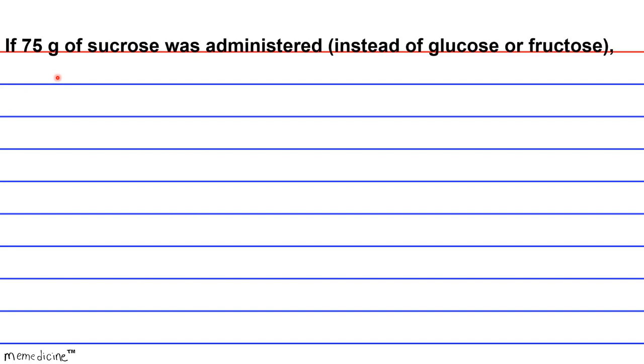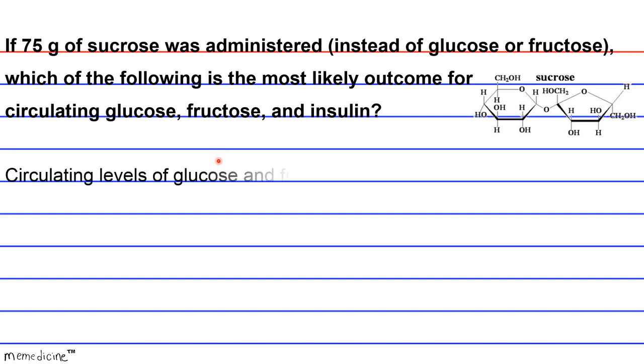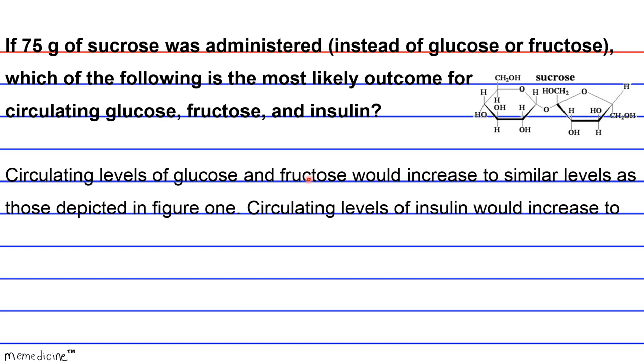Grams of sucrose is administered instead of glucose or fructose. Which of the following is the most likely outcome for circulating glucose, fructose, and insulin? Is it A, circulating levels of glucose and fructose would increase to similar levels as those depicted in Figure 1? Circulating levels of insulin would increase to higher levels than those depicted in Figure 1?